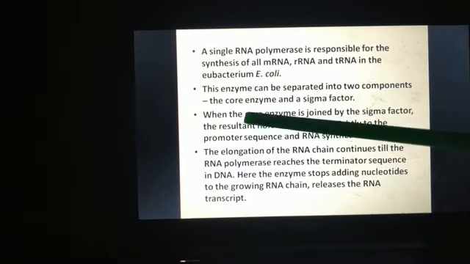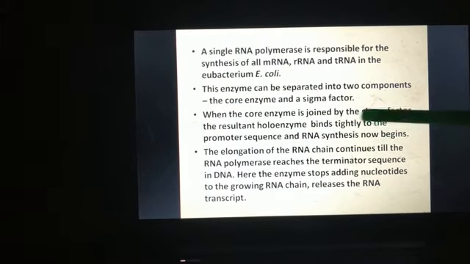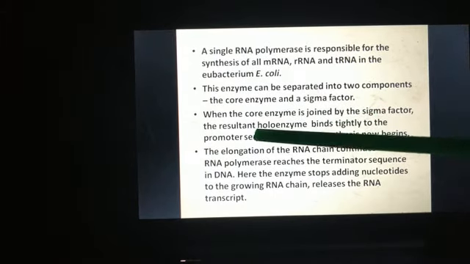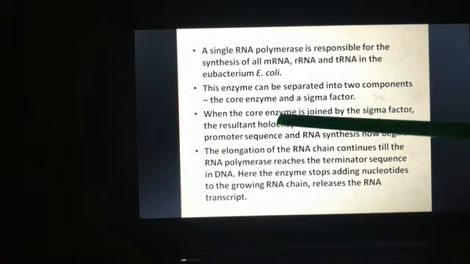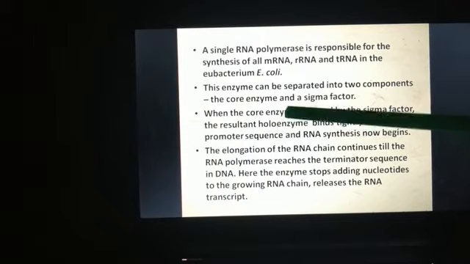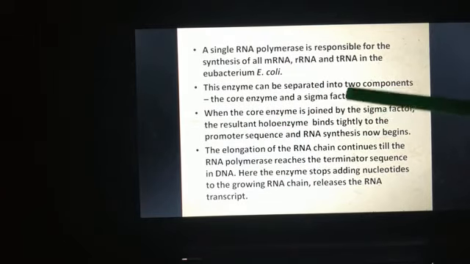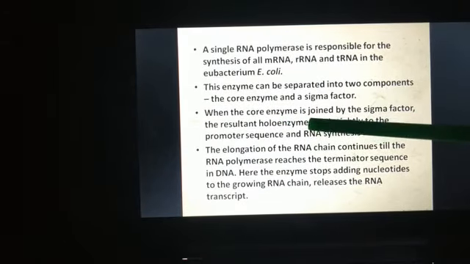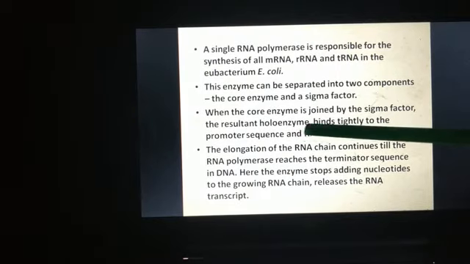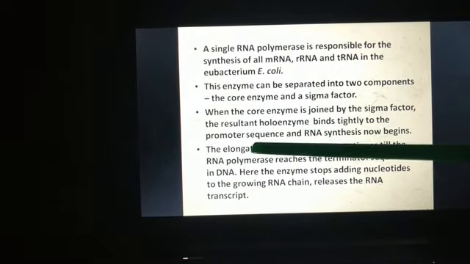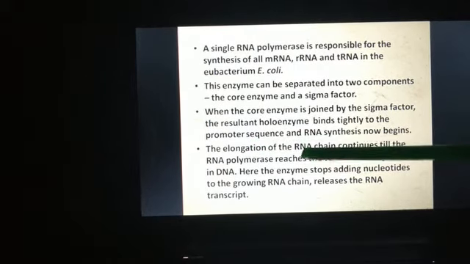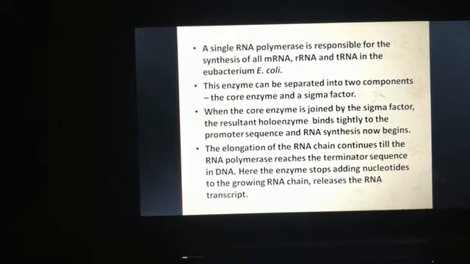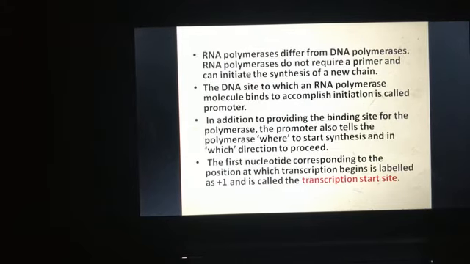When the core enzyme is joined by the sigma factor, the resultant we call the holoenzyme. The holoenzyme binds tightly to the promoter sequence, and the RNA synthesis will now begin.